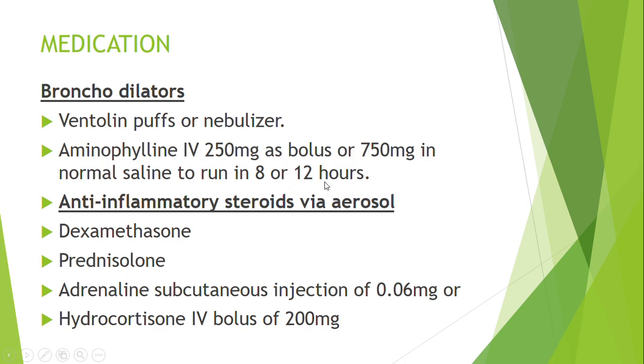So this simply means that according to what the doctor has ordered, we are going to give a bolus of 250 milligrams of aminophylline IV, or we are going to give 750 milligrams of aminophylline infused in normal saline to run in 8 or 12 hours.